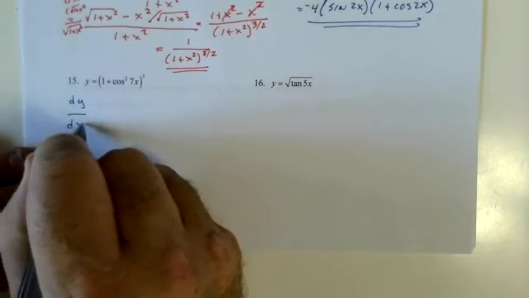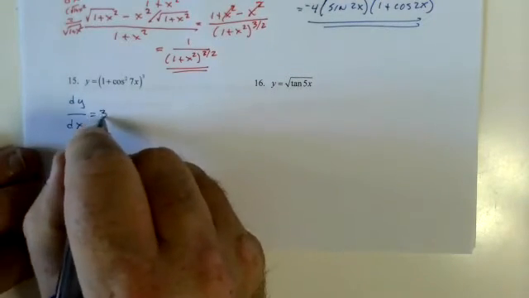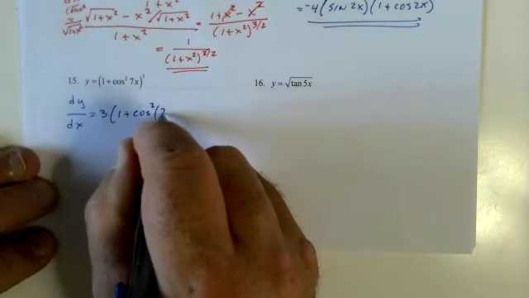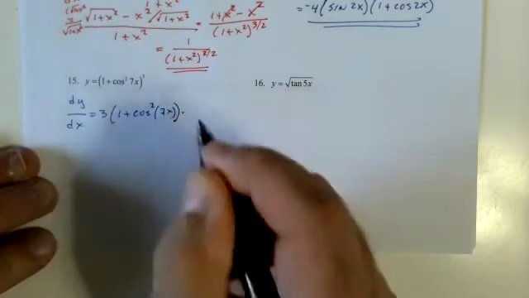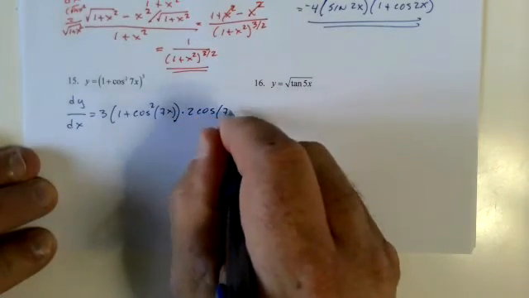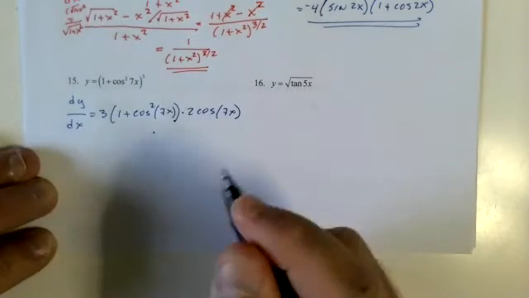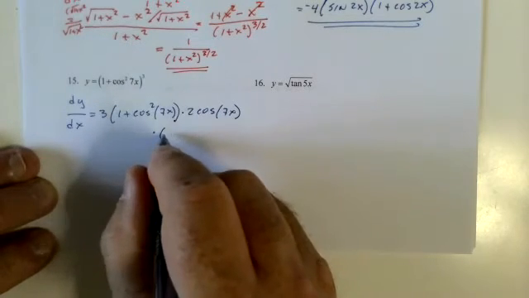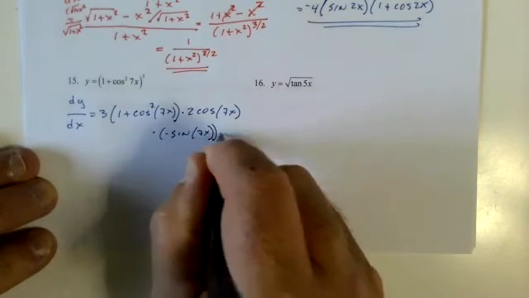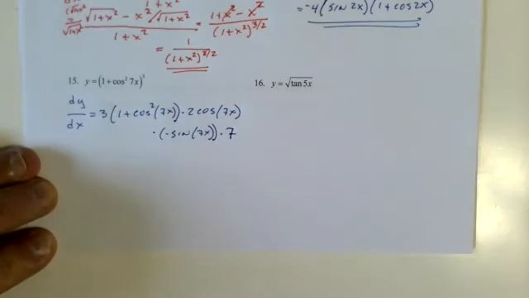dy/dx equals, times, the 2 is first, times, times 7.